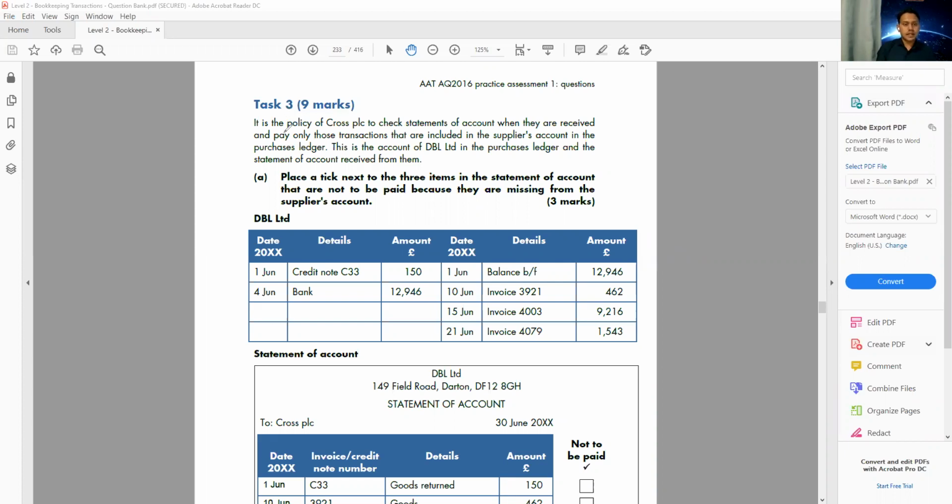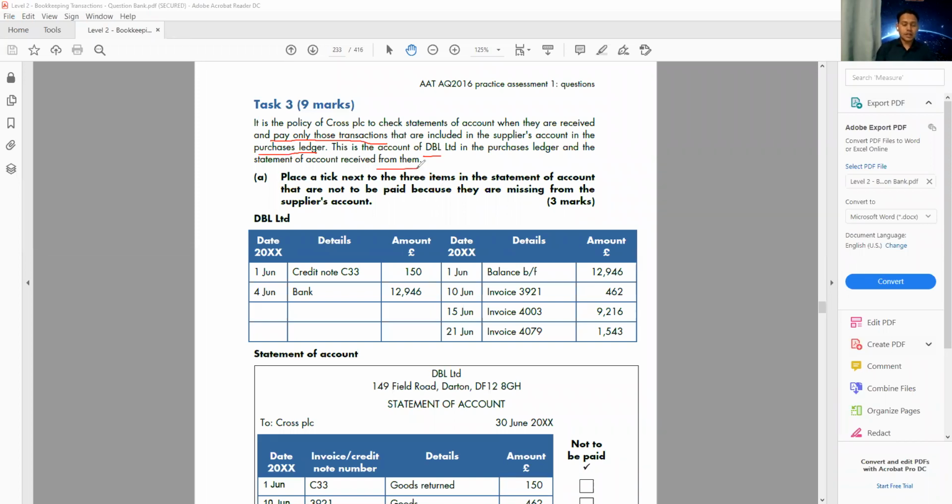It says it is a policy of Cross PLC to check a statement of account when they receive it and pay only those transactions. Have a look at this phrase: pay only those transactions that are included in the supplier account in the purchase ledger. That means this is your book. This is the account of DBL Limited in the purchase ledger, and the statement of account received from them.